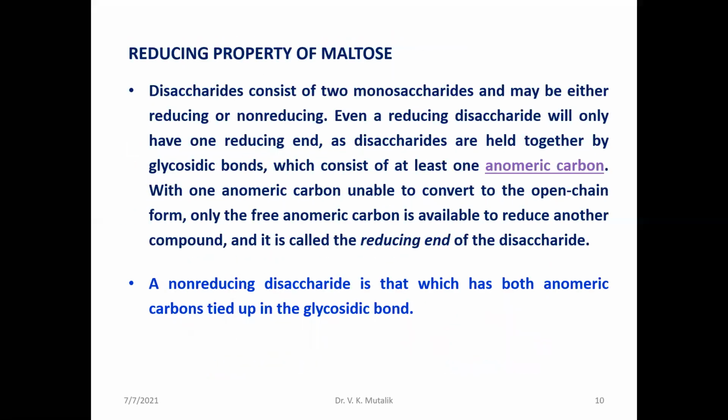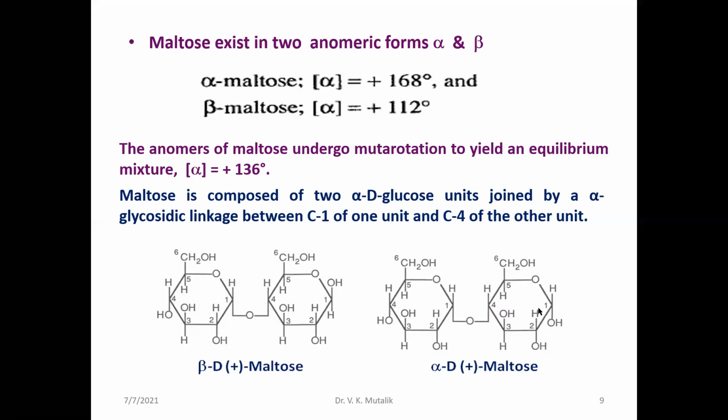Then the reducing property of maltose, as I have already told you: whether you take the alpha anomeric structure or the beta anomeric structure, you will find the free aldehydic part. Here you will find it in enolic structure, hemiacetal structure.